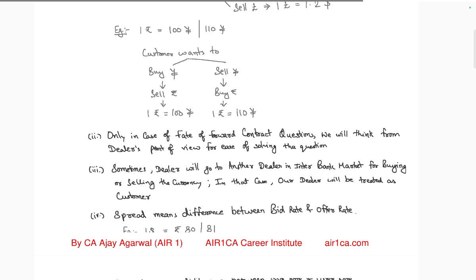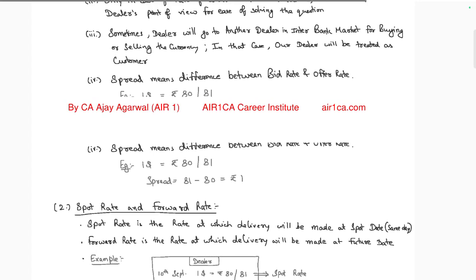Only in the case of forward contract questions, think of the dealer's point of view, for easy solving. Sometimes a dealer will go to another dealer, an interbank buying and selling; in this case, the dealer is treated as a customer. The spread means the difference between the bid and offer rate. The spread between 80 and 81 is 1 rupee.